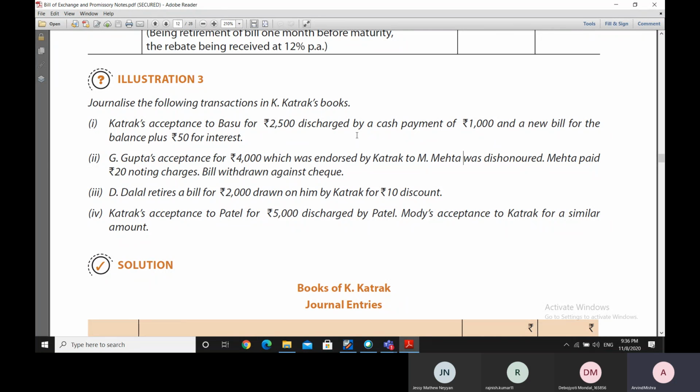Therefore, to the extent of 1,500 rupees, after making the cash payment, this bill is cancelled and a new bill is generated, and for that new bill 50 rupees interest is also paid by Katrak, and the new bill will be in respect of 1,500 rupees, which will be accepted again by Katrak.